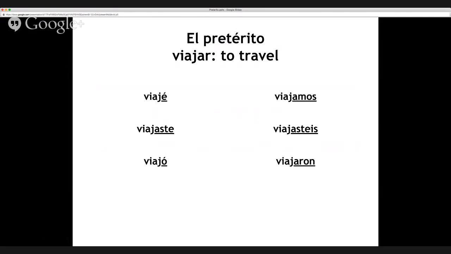And it's really, really important to get those accents correctly in the yo form and in the él, ella, usted form. Without them, it's not the pretérito. It is an incorrect verb conjugation. So be able to write them and be able to say them. Viajé and viajó, really accenting where the accent is. That's the idea. So that's an AR verb.